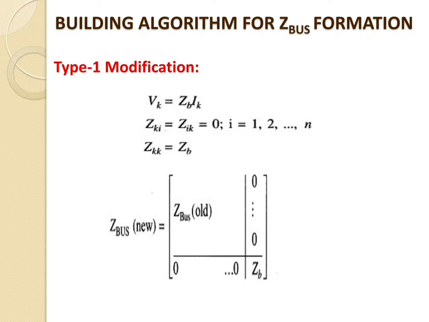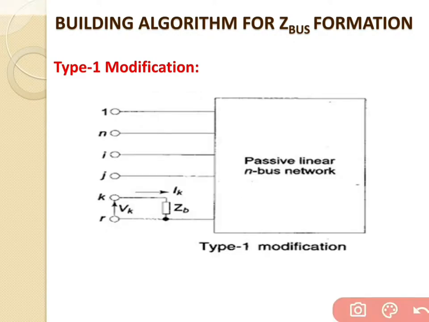Now we will go for the equation. For the Z impedance, we have the equation V is equal to Z into I. So V1 is equal to Z11 I1 plus Z12 I2 as the first equation, and V2 is equal to Z21 I1 plus Z22 I2 as the second equation, which is the equation for the Z parameter. Based on that, up to point 1 to J are considered as old buses, whereas K stands for the new bus, and R stands for the reference bus.